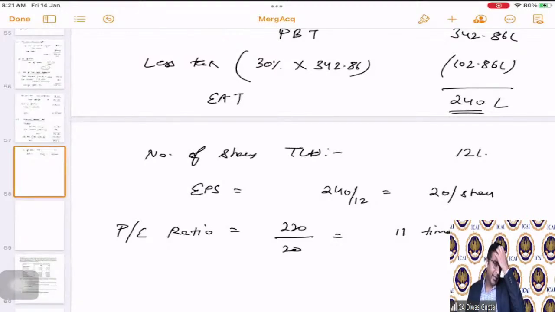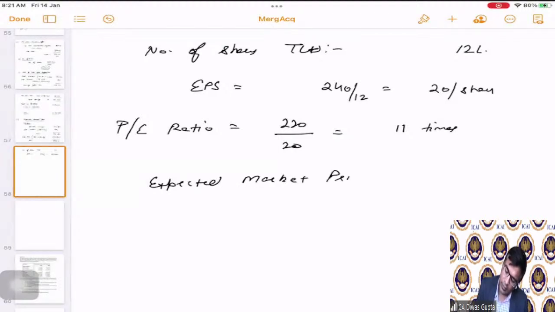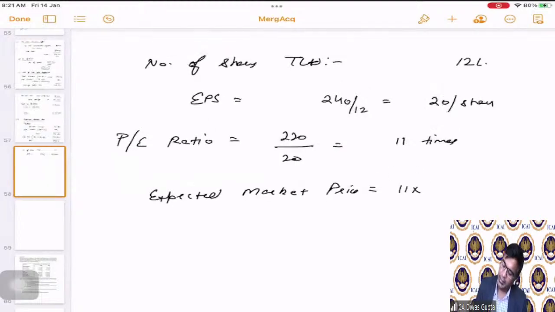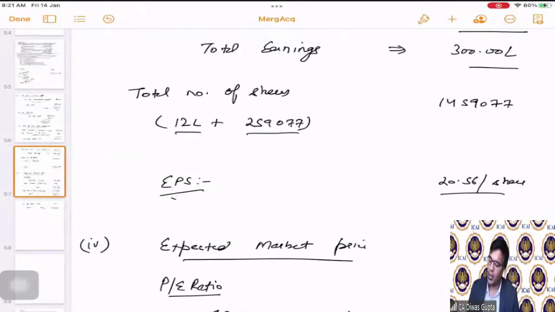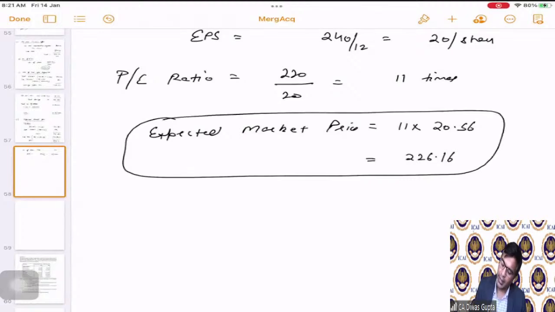The PE ratio is 11 times, and hence the revised expected market price, basically, we can say, 11 multiplied by the EPS of the combined entity, 20.56. Which becomes 226.16. So this is the expected market price.